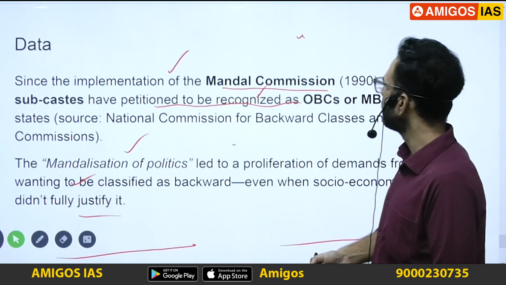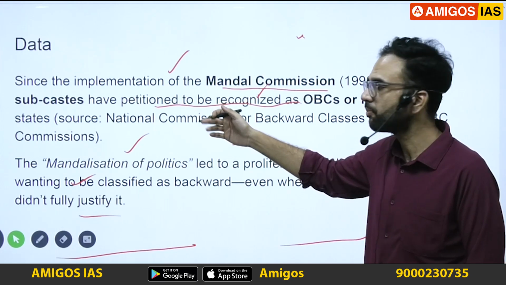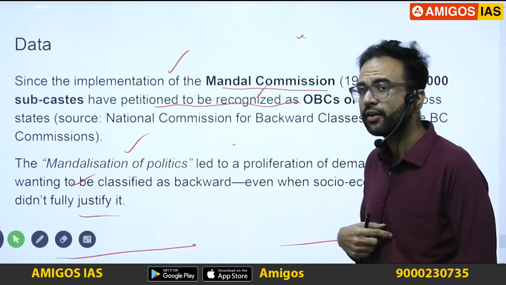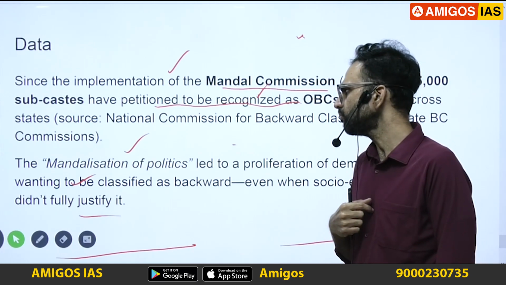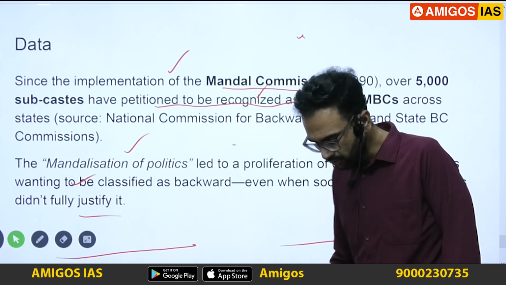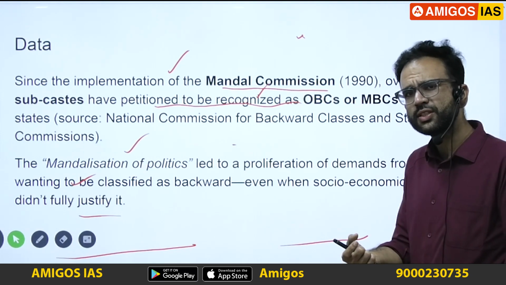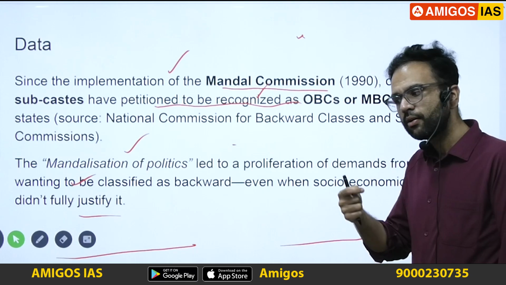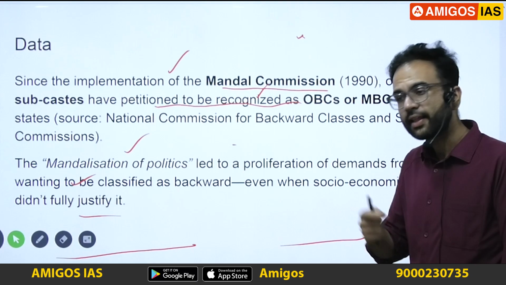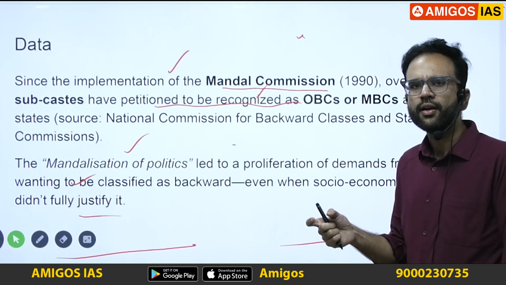Yes. If you take a look at this, after the recommendations of the Mandal Commission were implemented, we have had almost 5,000 castes which have petitioned to be recognized as backward. So this phenomenon of mandalization of politics can sometimes lead to majority groups, those groups which have numerical advantage, holding the state to ransom, and sometimes they ask that they be recognized as OBCs. Sometimes they might be justified, sometimes they may not be.